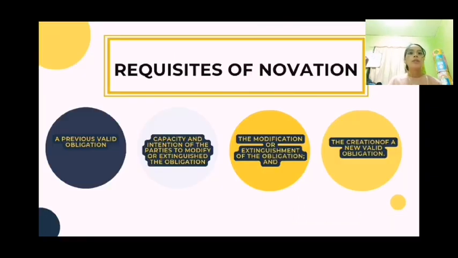Next, requisites of novation. The first one is a previous valid obligation. The second one is the capacity and intention of the parties to modify or extinguish the obligation. Third, the modification or extinguishment of the obligation. And the last one is the creation of a new valid obligation. That's all. Thank you.